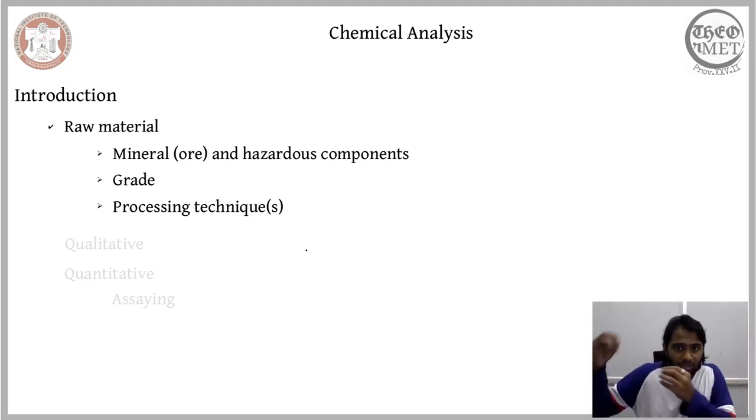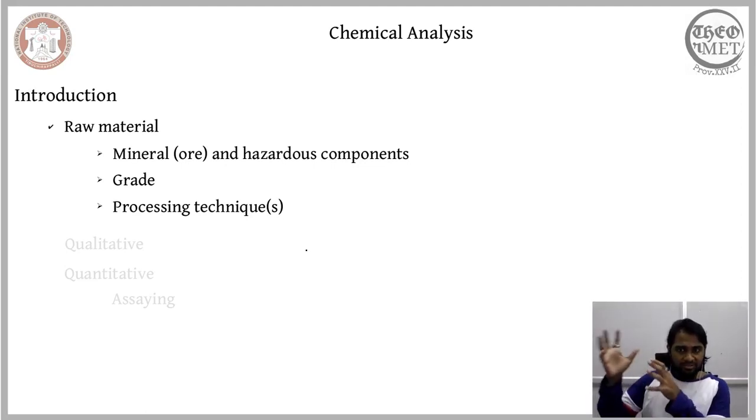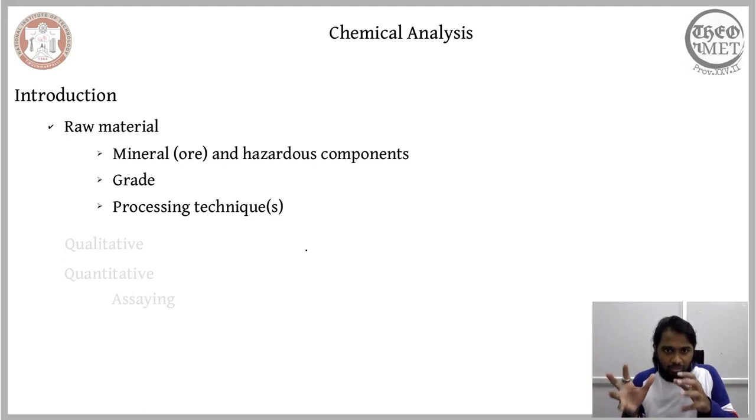So depending on what minerals are there in the given raw material, depending on what grade of minerals we find, we will be able to appropriately define or formulate our process chain, and all these are possible because of the initial chemical analysis. Now, based on this introduction, you will be able to make a fair assessment of how one can categorize the chemical analysis.